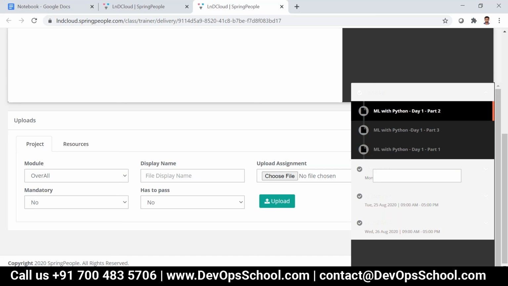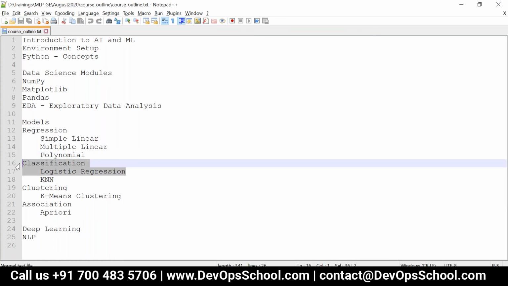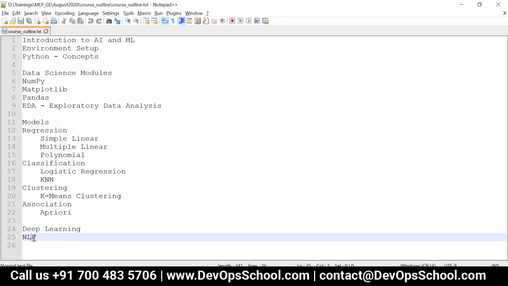I think 3 days is difficult to cover all these things. It could have been 4 days. Yes, it would have been 5 days actually, according to me. So the thing is, whatever I have shown, everything will be covered actually. See, here we are, basically, right? Logistic regression. Okay, so KNN, K-means clustering, and association, a priori, and then deep learning, and then NLP.